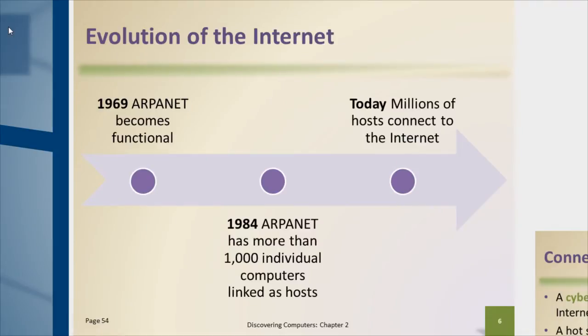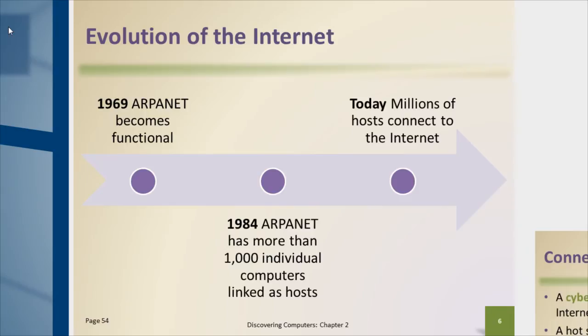So in 1969, the first 4 nodes become functional. These 4 nodes are out on the West Coast. 3 of them are in California and 1 is in Utah. And this allows these computers to connect to each other to be able to share resources, share files, share programs, things of that nature. By 1984, there's 1,000 individual computers or hosts linked together on the ARPANET.